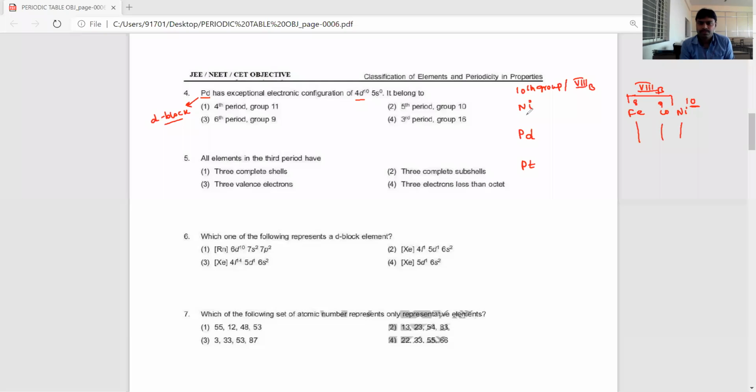Now in the nickel group, nickel, palladium, platinum are present. The outer shell electronic configuration of nickel is 3d8, 4s2.